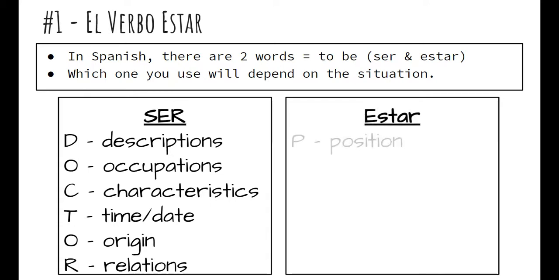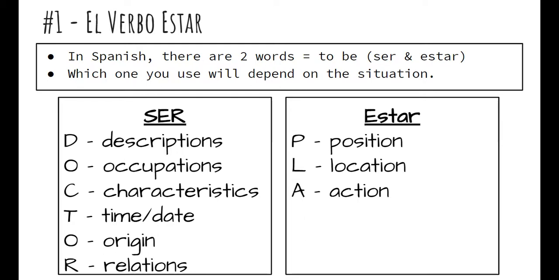Estar is going to be used for position, where things are located in relation to one another. Location, which is not so much things in relation to each other, but something's current place where it's located. Action, which is the A here, references things like if I say I am running.